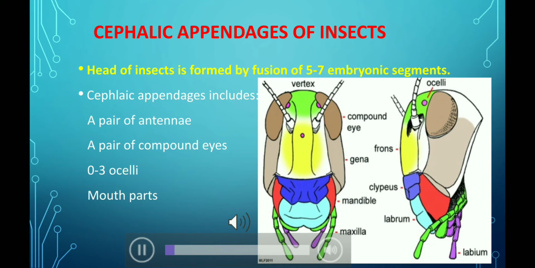Cephalic appendages means the appendages found on the head of insects, and cephalic appendages include a pair of antennae which serves as a sensory structure in insect body, then a pair of compound eyes which helps in the vision of insects, means these help them to see the objects. Then the other appendages include 0 to 3 ocelli, and these ocelli help in the detection of light intensities. And the next appendage is mouth parts which helps them in their feeding.